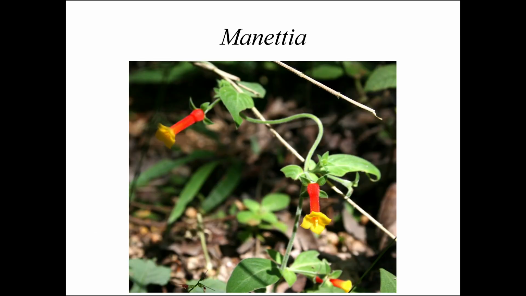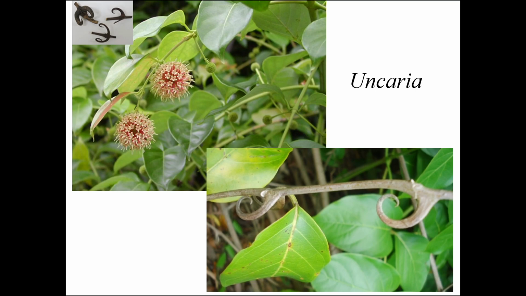Here you can see the picture of Manettia, which is a twiner in Rubiaceae. Here the stem coils around the support. In Uncaria, you can see specialized structures, the hooks, with the help of which the plant climbs on to its support.